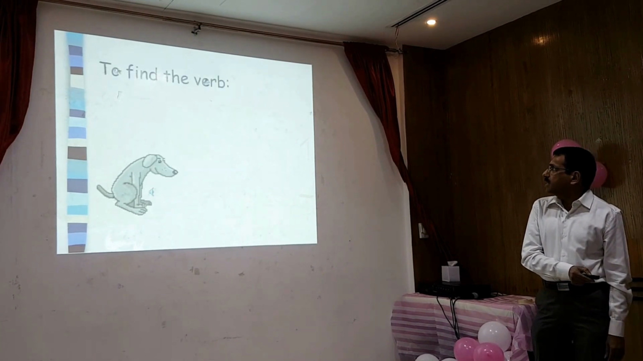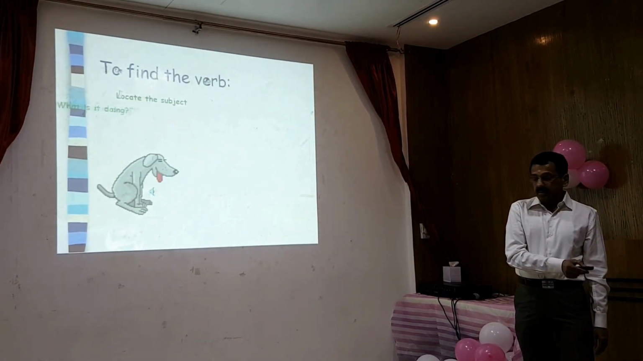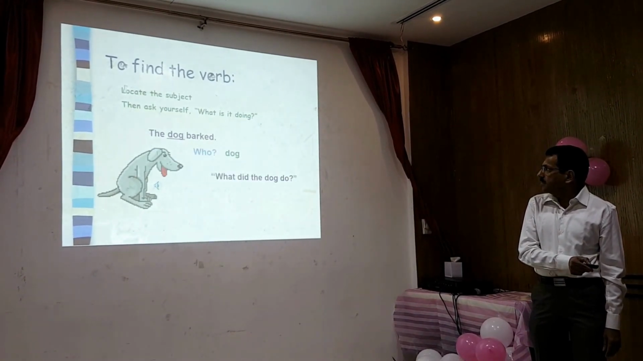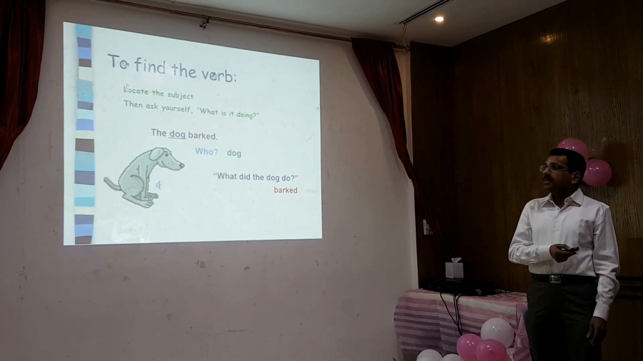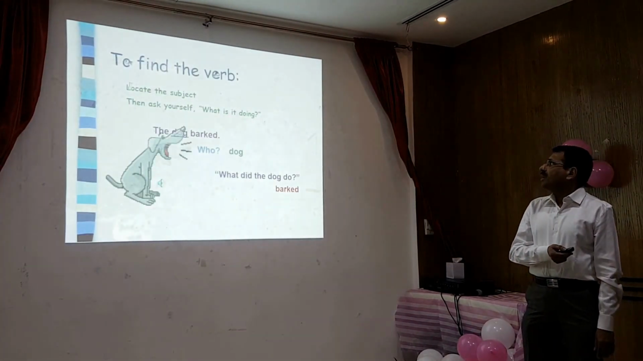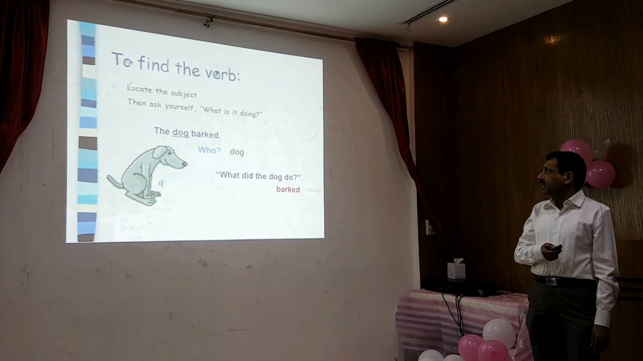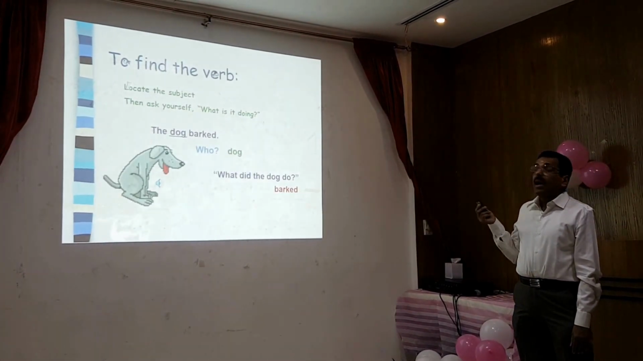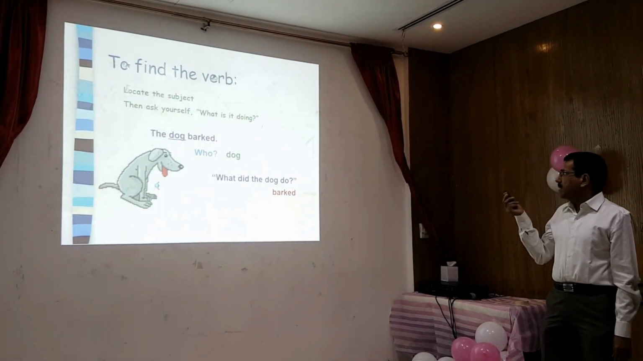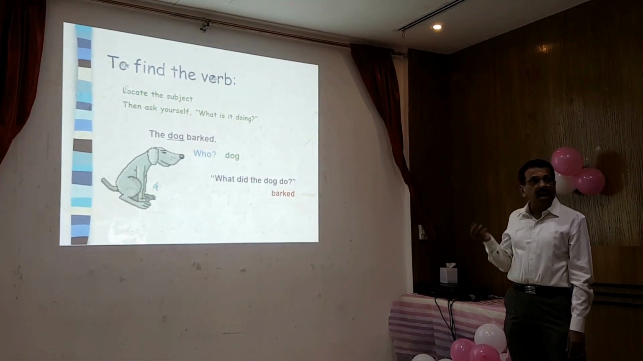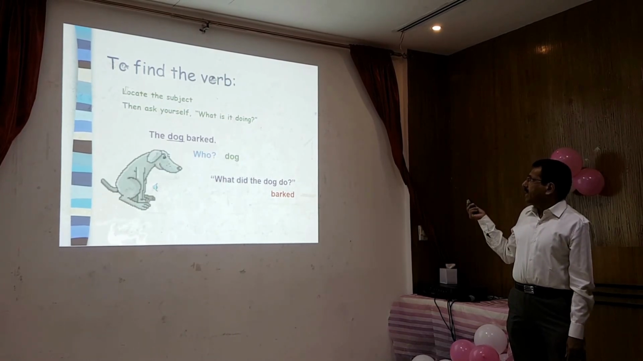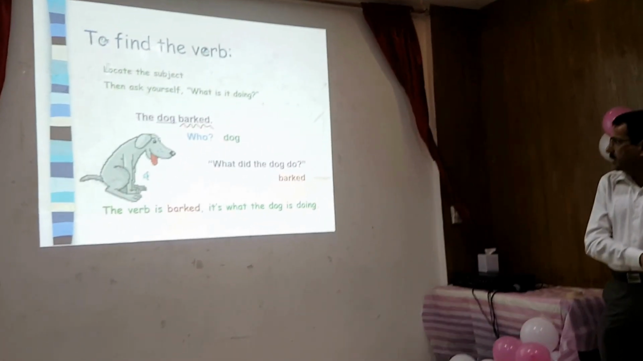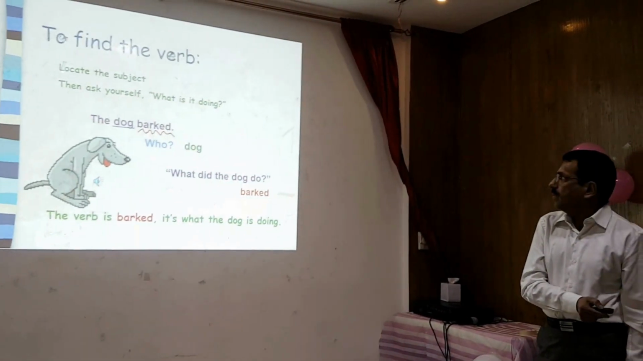Now let me see the example to find the verb. You see the subject now. You can ask yourself, what is it doing? Now you can see the dog is barking. So, who is barking? The dog. So the subject is dog. And what does the dog do? The action is bark, so the dog is barking. See, the verb is bark, and the dog is doing that.